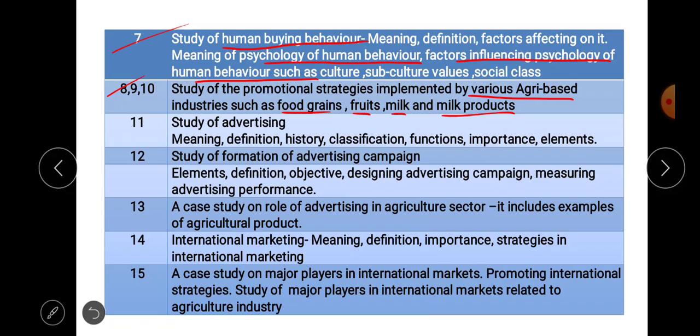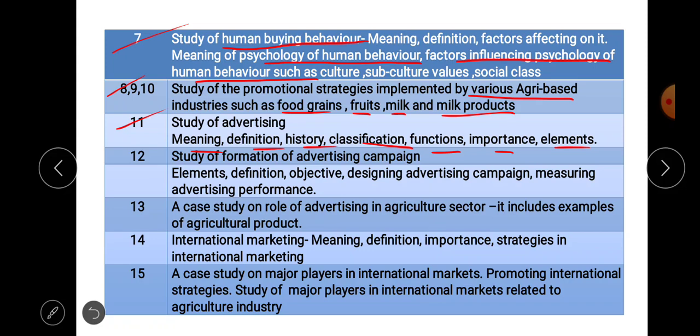Then exercise number 11 is the study of advertising, in which we are going to study the meaning, definition, history and classification of advertising, as well as the different functions, importance and elements of advertising.